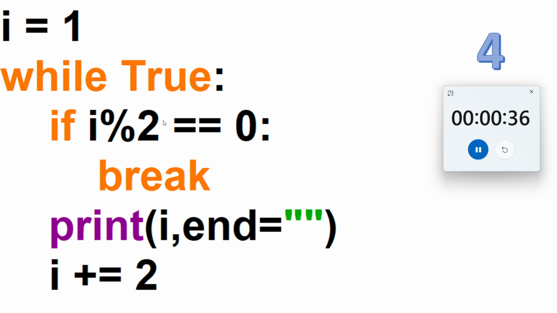So if you have knowledge of how to use while, if, break, then you can solve this easily. You can try. In the beginning you may feel it is somewhat difficult, but keep on solving and your concepts will be clear.